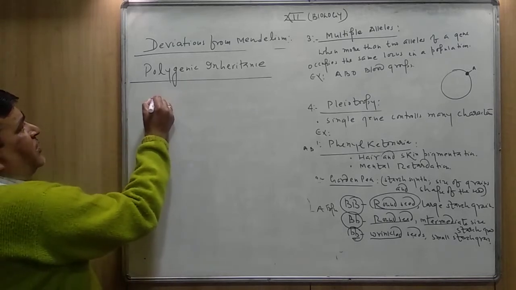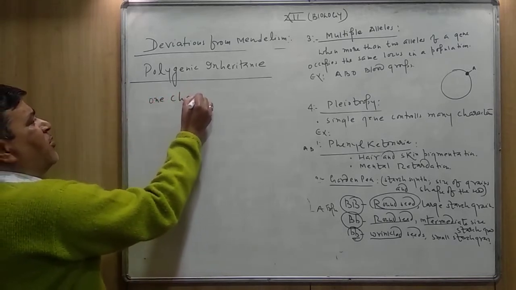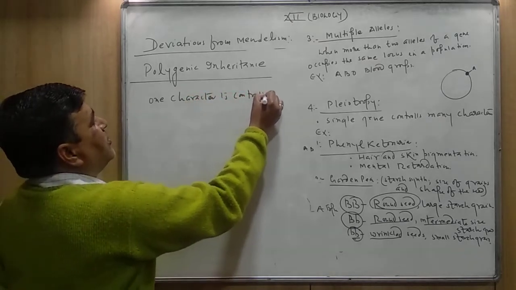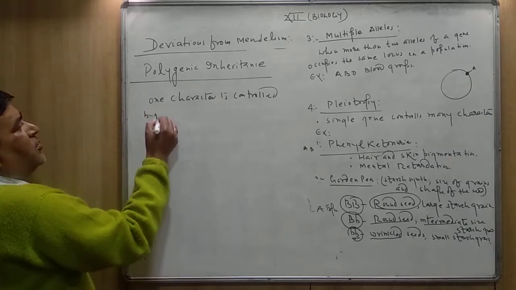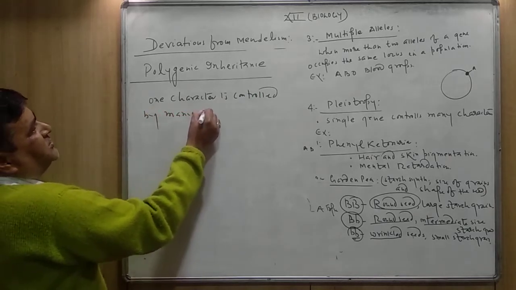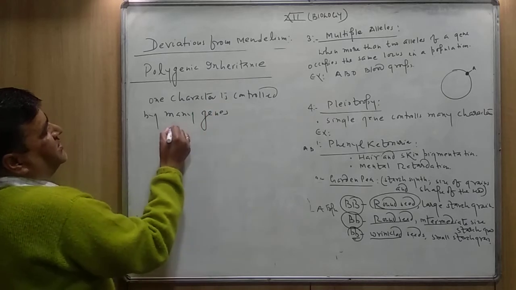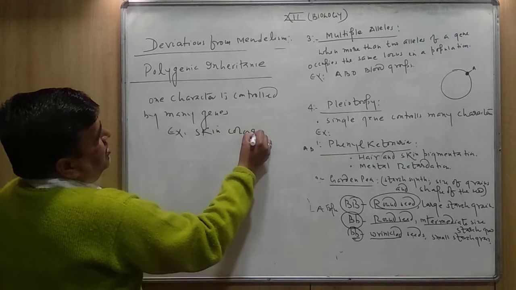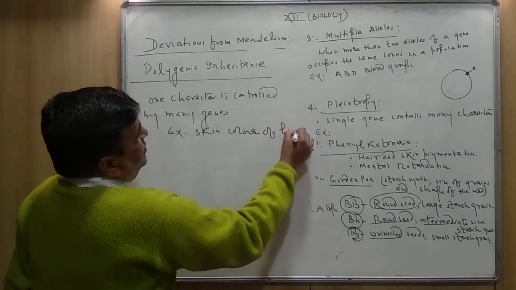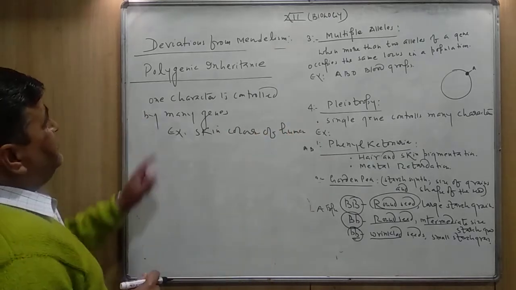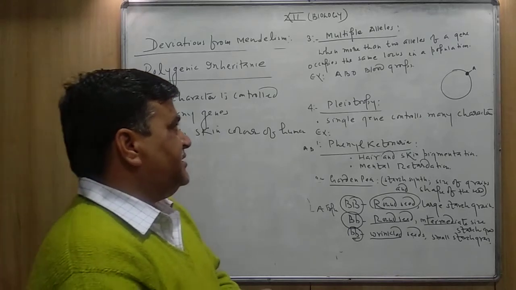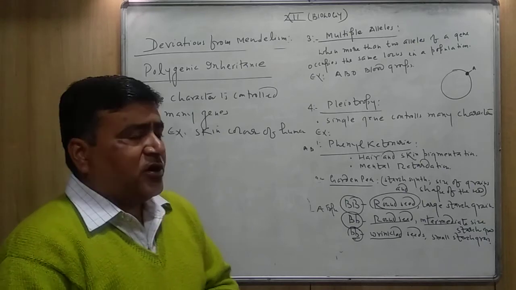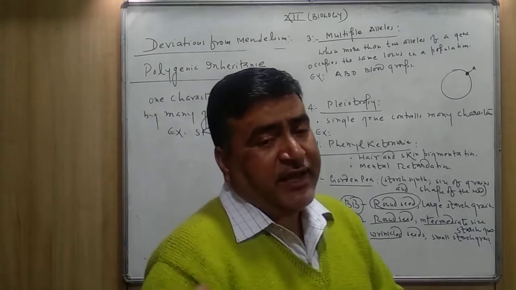Here, one character is controlled by many genes. Example: skin color of human. Actually, polygenic inheritance is just the opposite of pleiotropy. In pleiotropy, a single gene controls many characters.